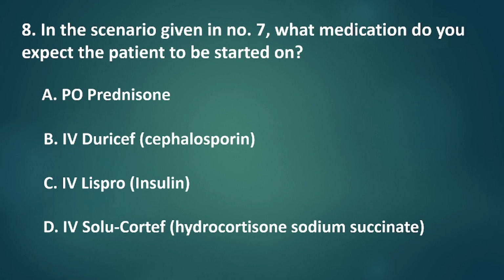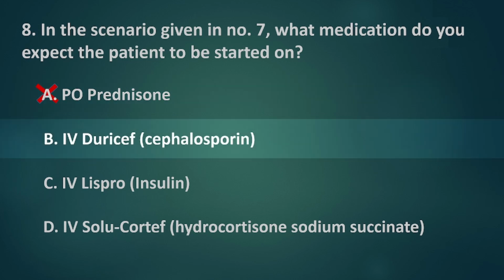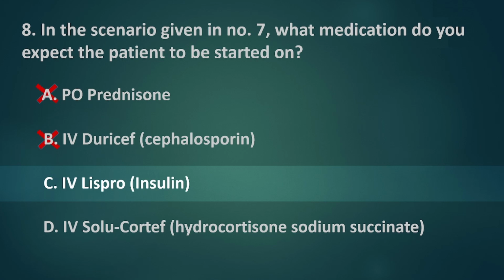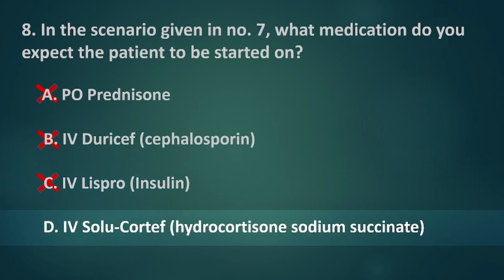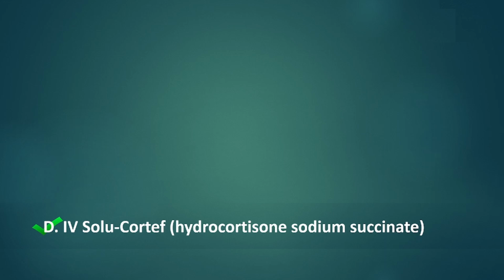Let's apply the process of elimination. The patient is unconscious and cannot take oral medications, therefore prednisone is not the best option, making option A incorrect. Cephalosporin is a type of antibiotic which is not needed in the scenario, making option B incorrect. Insulin will just worsen the scenario as Addisonian crisis is already low in sugar, which makes option C incorrect. The patient needs cortisol immediately because they are experiencing Addisonian crisis. IV Solucortif is the best option because it is intravenous and a glucocorticoid. Therefore, the correct answer is letter D.